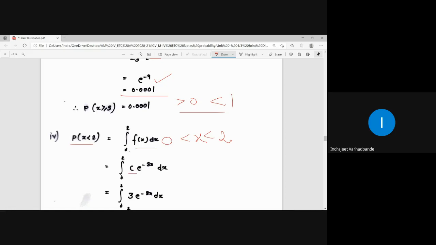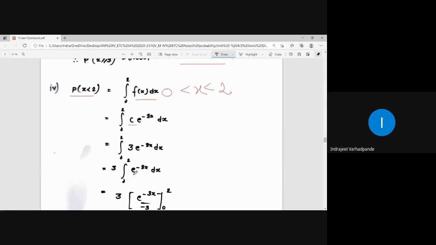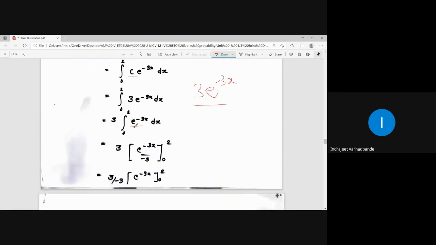The function I have already defined as 3 e to the power minus 3x. Do not always write c; go with the function 3 e to the power minus 3x. So 3 outside, the integration of e to the power minus 3x is e to the power minus 3x upon minus 3.